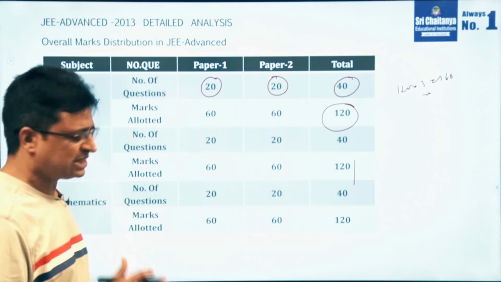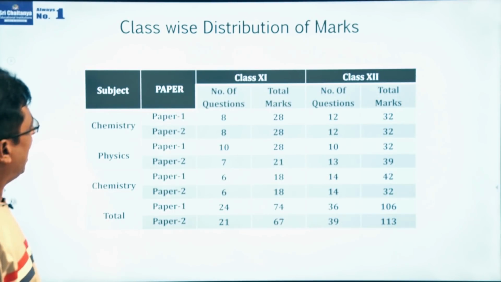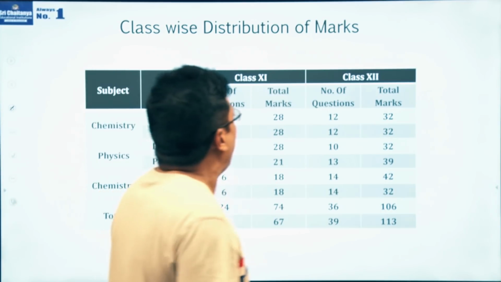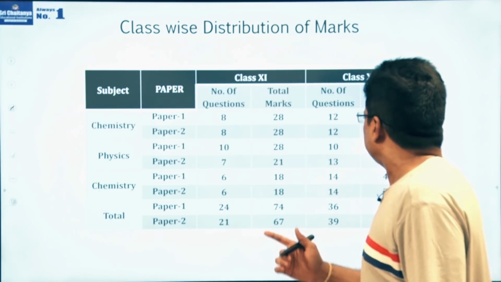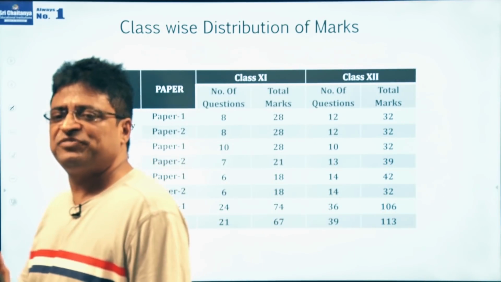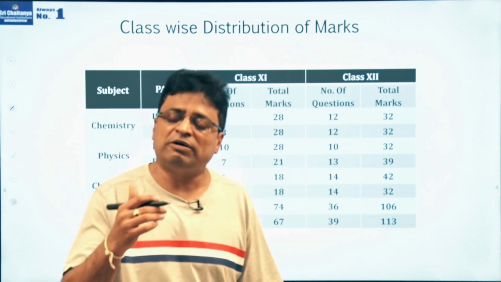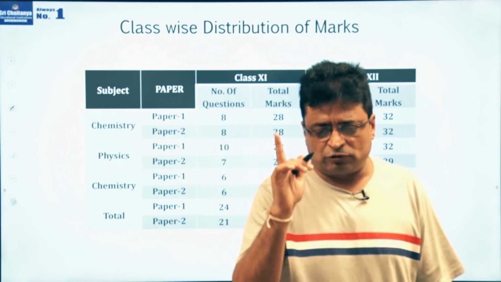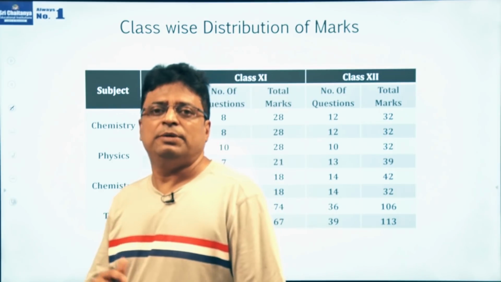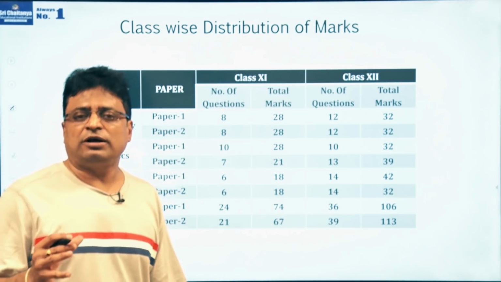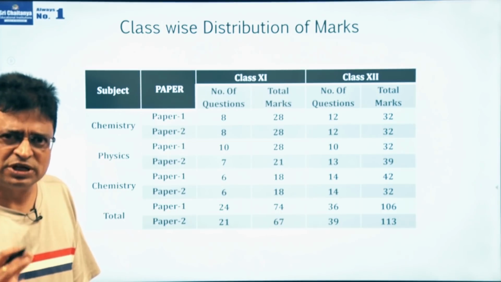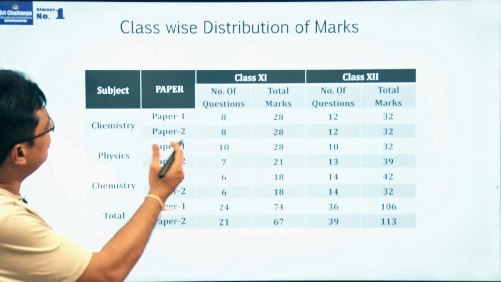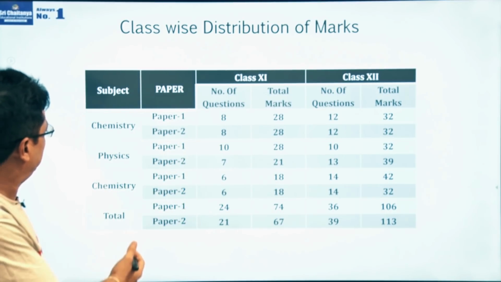The same institution gave the question paper, and these are the number of questions given from the 11th and 12th syllabus. As I said earlier, you need to concentrate more on the second year, that means the 12th syllabus only. If you focus on maths, physics and chemistry of the 12th syllabus, you can get a beautiful rank. They take questions especially from the class 12 syllabus in all 3 subjects. This is the class-wise distribution of marks in physics, chemistry and mathematics.